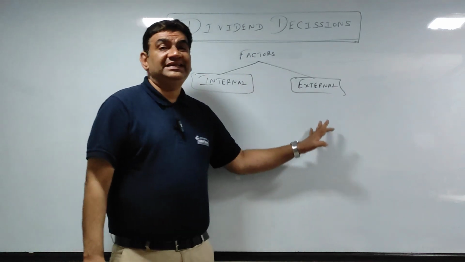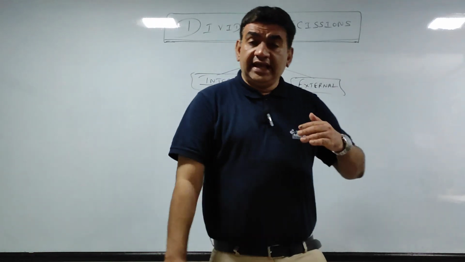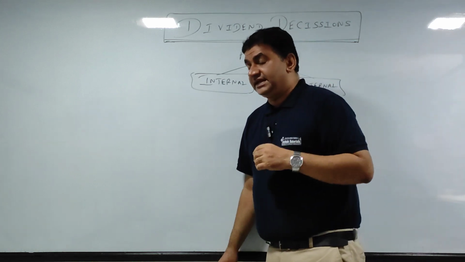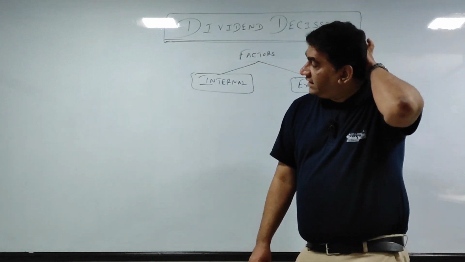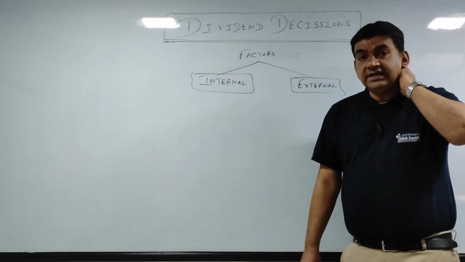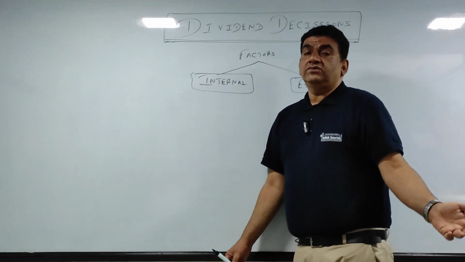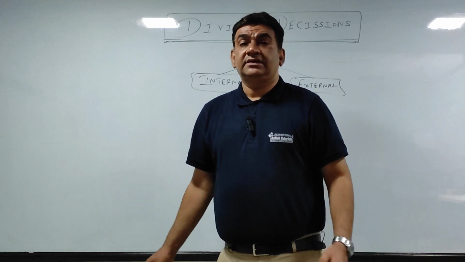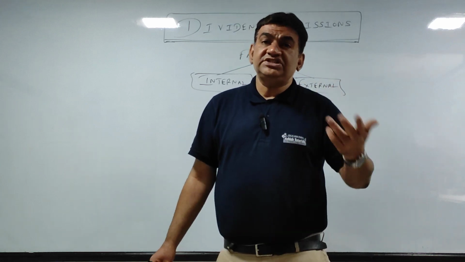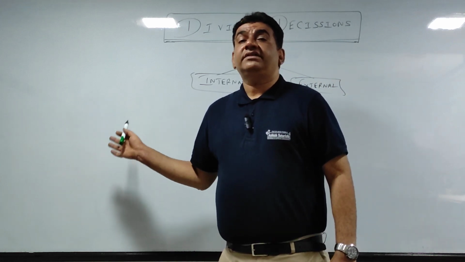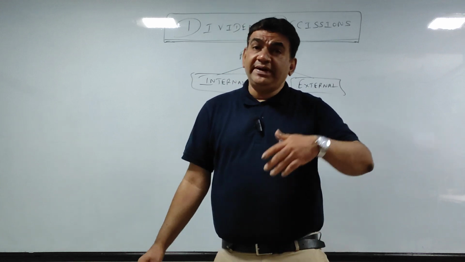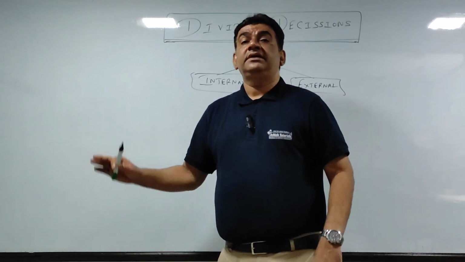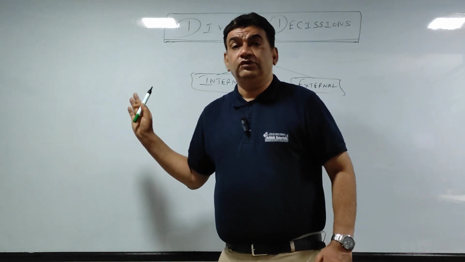Coming to the second one, that is external. External means that which has an effect outside the company. जैसे कि बजट आया, कुछ चेंजेस हुआ, it will affect the company. गवर्नमेंट ने कुछ पॉलिसी चेंज किया, it will affect the company. कॉम्पिटिटर्स का कुछ स्ट्रैटेजी चेंज हुआ, to fight competition, company has to consider few things.